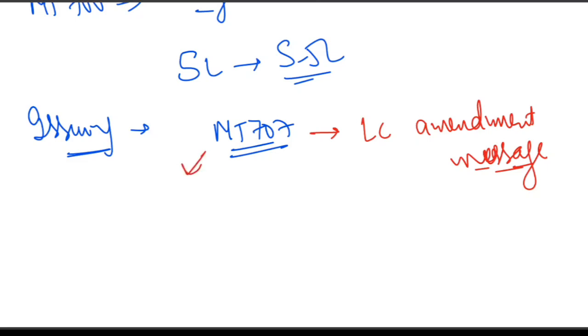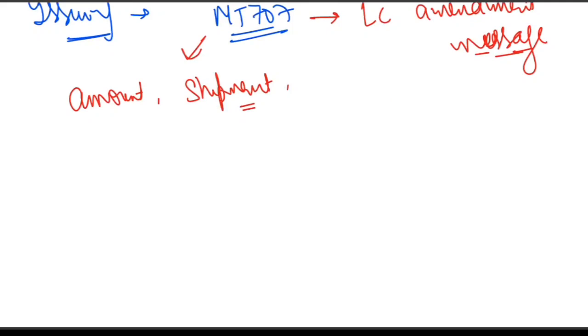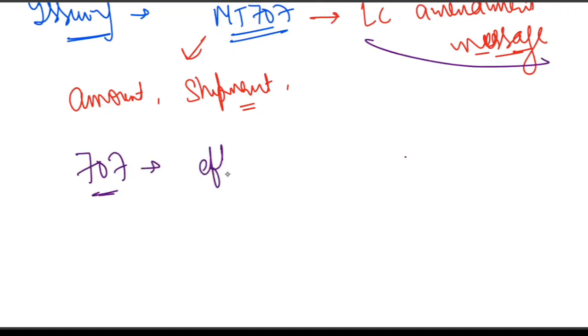It may be used to send a change in amount, a change in the shipment date, or any other modification in the LC terms. But please remember, MT707 does not automatically become effective. This is a very important thing I'm telling you. Then how will it become effective?